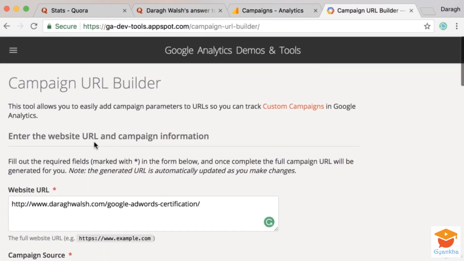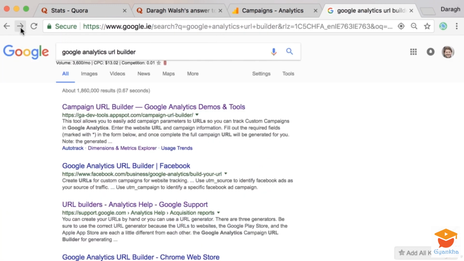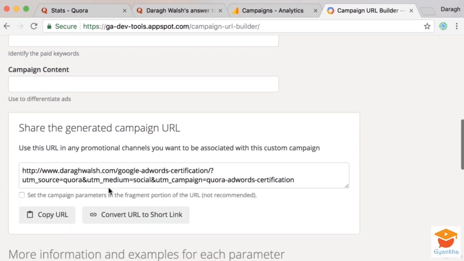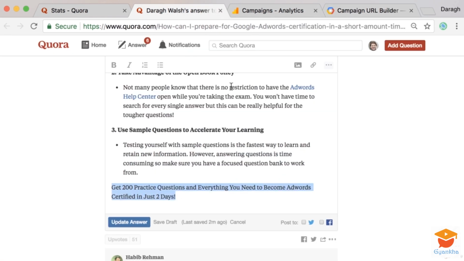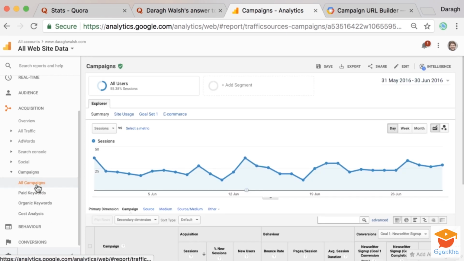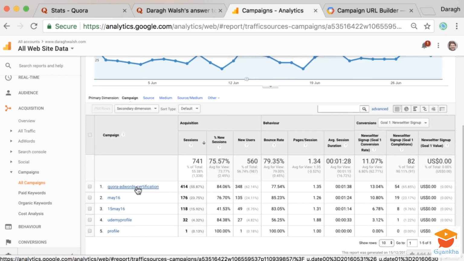If we click in, we can see the source we've put in and the medium, Quora Social. So the information that you put into this URL builder is what you are going to see in your Google Analytics reports. If you copy this link and then use that link in your Quora answer, so I'll paste this in and add that, anytime anybody clicks on this link and comes through to my website, that's going to be recorded in Google Analytics. Then I know definitely where I'm getting my traffic from Quora, how many visits and email signups that is contributing to, and even what individual questions are delivering the most traffic.